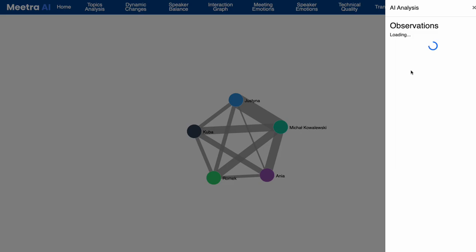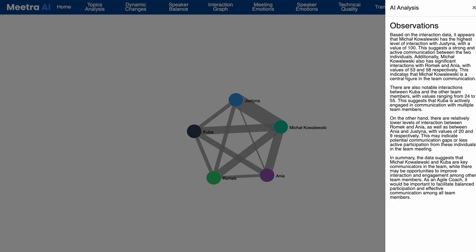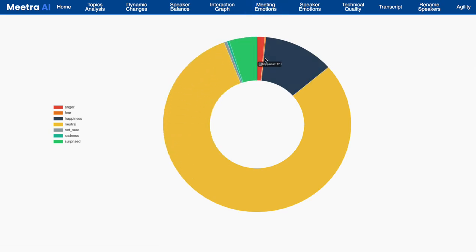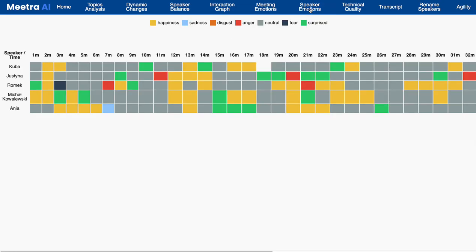We can perform, and this is a prototype, a simple analysis by feeding this data on interactions that we have accumulated to an LLM, so we can get more in-depth observations about the team and its interactions. We're also showing a chart for emotions that we have been able to pinpoint in the meeting. We do that from the audio material combined with NLP, so we use two sources for emotions. We also show speaker emotions within the meeting and how they change.